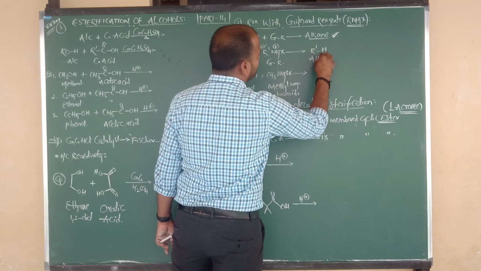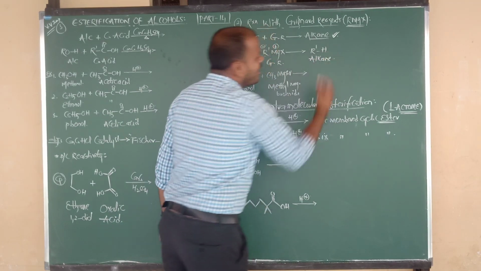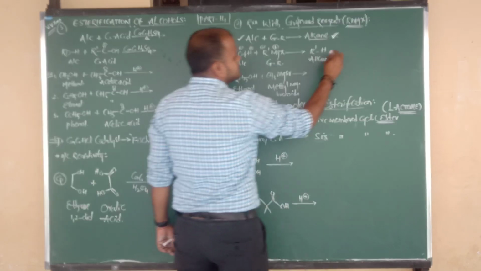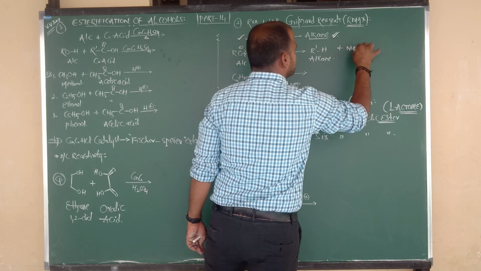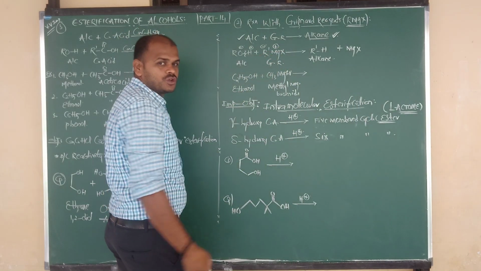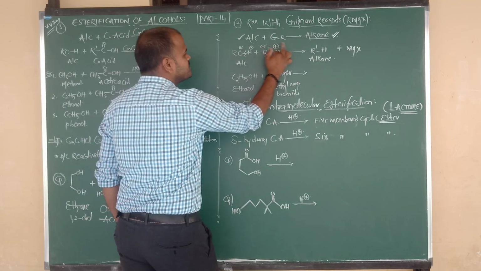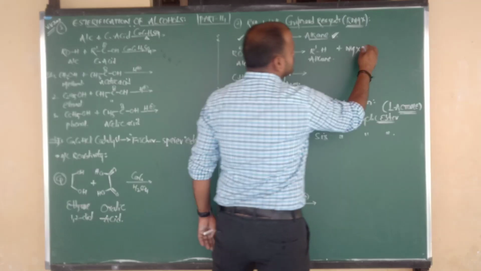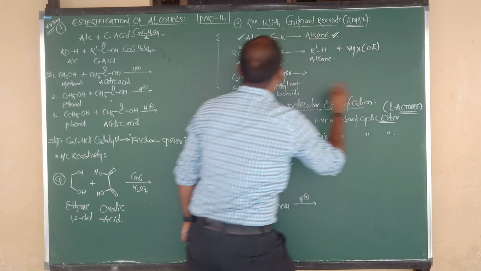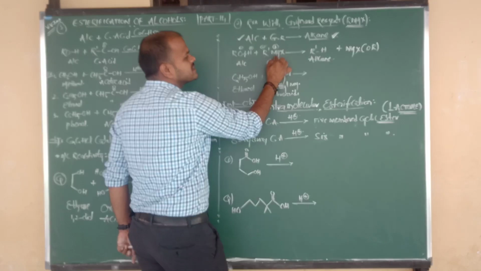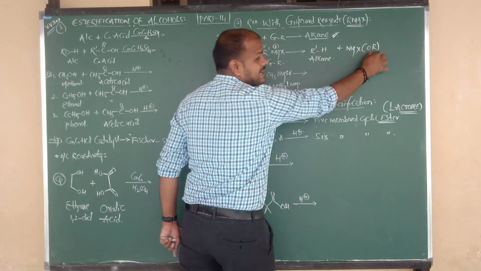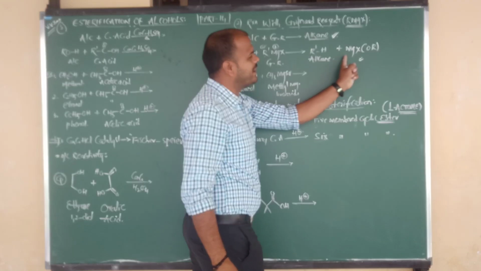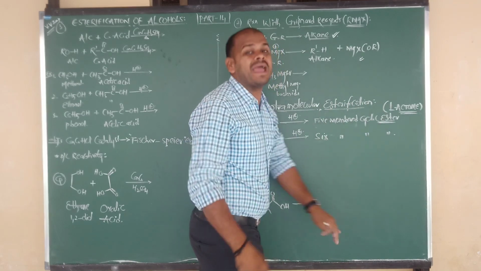So this is your compound. The compound name is alkane. Next, the byproduct, MgX. Here I am going to write MgX as it is. The metal charge is positive, and the positive will be attacked by a negative species, the alkoxy group. So OR attacks upon Mg plus. So we get alkoxy magnesium halide. Once again, alkoxy magnesium halide. This is the byproduct.